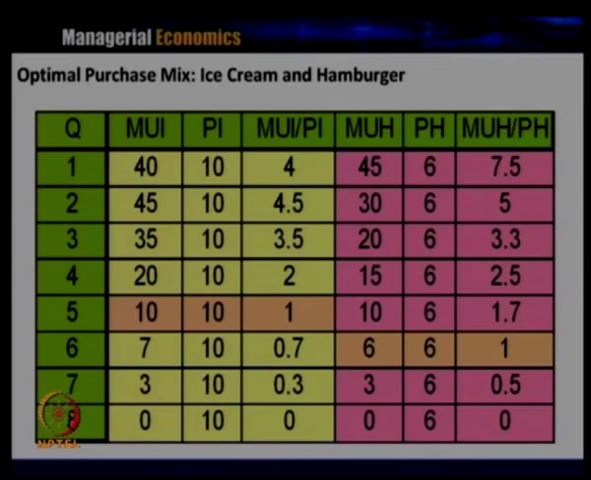What is the ratio? If you remember the equality condition, optimal consumption is where the marginal utility and price ratio of both the goods have to be equal. So, in which case are we getting the marginal utility and price ratio of the goods equal? At 5 units of ice cream, where the price of ice cream is $10 and the price of hamburger is $6.